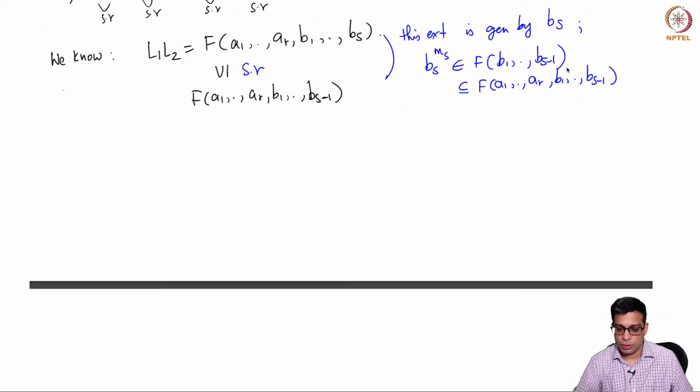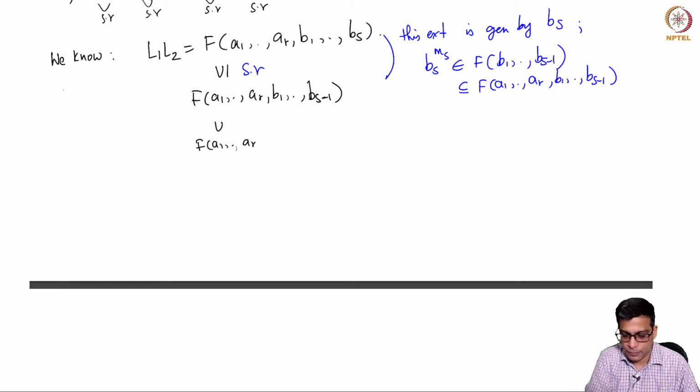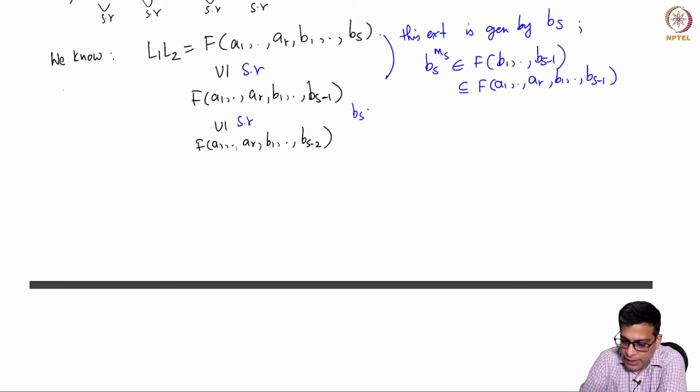Now we leave A1 through AR as they are, but remove Bs minus 1 from this. So this is also simple radical because Bs minus 1 generates this over this, and this belongs to this. Now you keep going like this. So don't disturb A1 through AR.